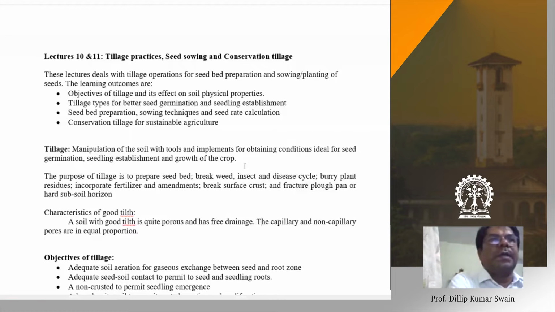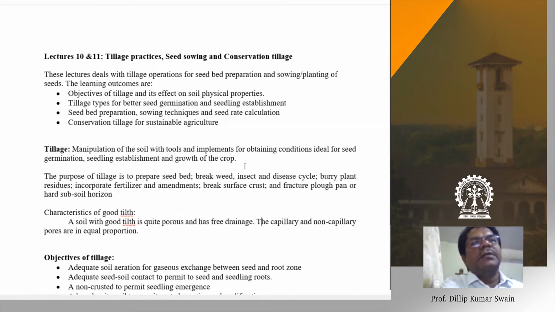So today we'll discuss tillage practices, seed sowing and conservation tillage. In the last classes we covered the effect of climatic factors, especially solar radiation and temperature, and how they influence crop growth and development. We also discussed growth loss, and how the response of crop growth or yield depends on input management, particularly nutrients.